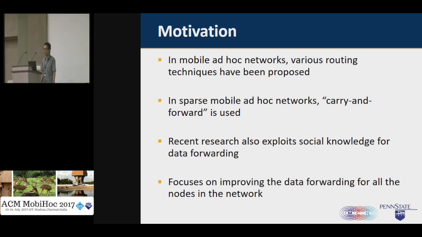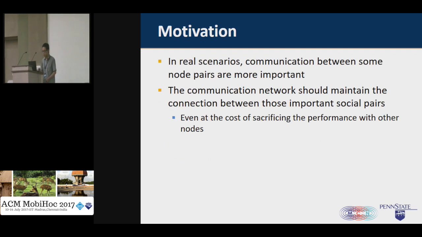However, although these works have used social knowledge to improve the data forwarding performance, most of these works have focused on improving the data forwarding for all the nodes in the network. We have observed that in real scenarios, the communication between some of the node pairs might be more important. In such a case, the underlying communication network should try to maintain the communication between those important social pairs, even at the cost of sacrificing the performance with other nodes.